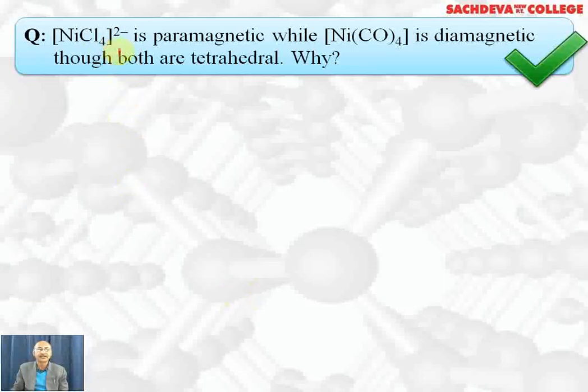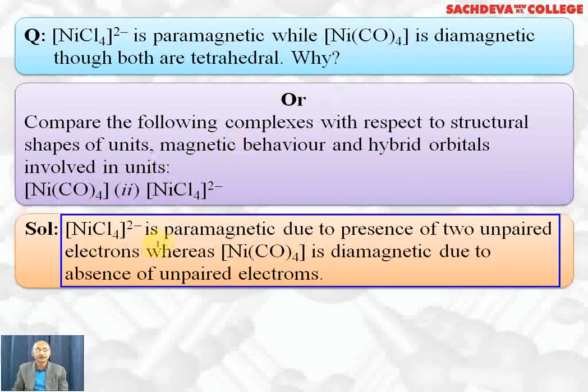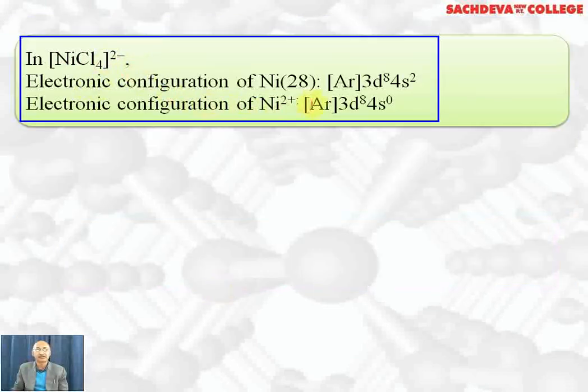Next question: [NiCl4]2- is paramagnetic, whereas Ni(CO)4 is diamagnetic, although both are tetrahedral. Why? Or compare the following complexes with respect to structural shape of units, magnetic behavior, and hybrid orbitals in nickel tetracarbonyl and [NiCl4]2-. [NiCl4]2- is paramagnetic due to the presence of two unpaired electrons, whereas Ni(CO)4 is diamagnetic due to the absence of unpaired electrons. In [NiCl4]2-, the electronic configuration of nickel is 3d8 4s2, and nickel 2+ ion is 3d8.